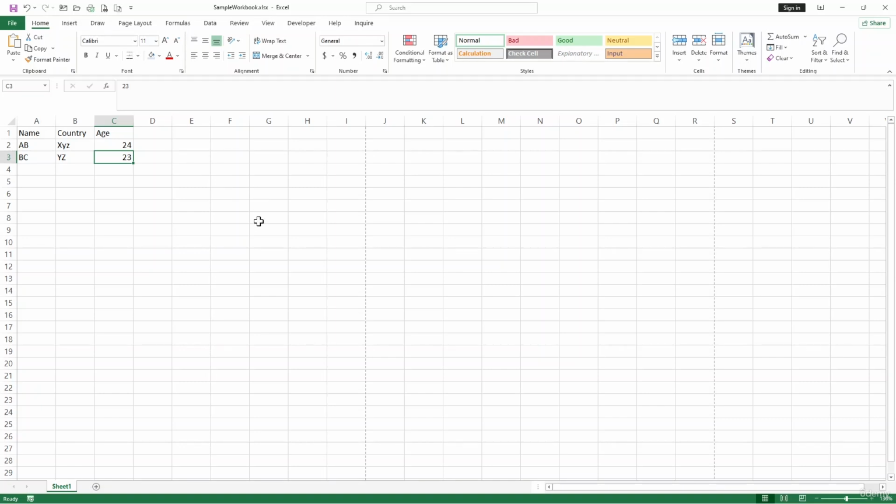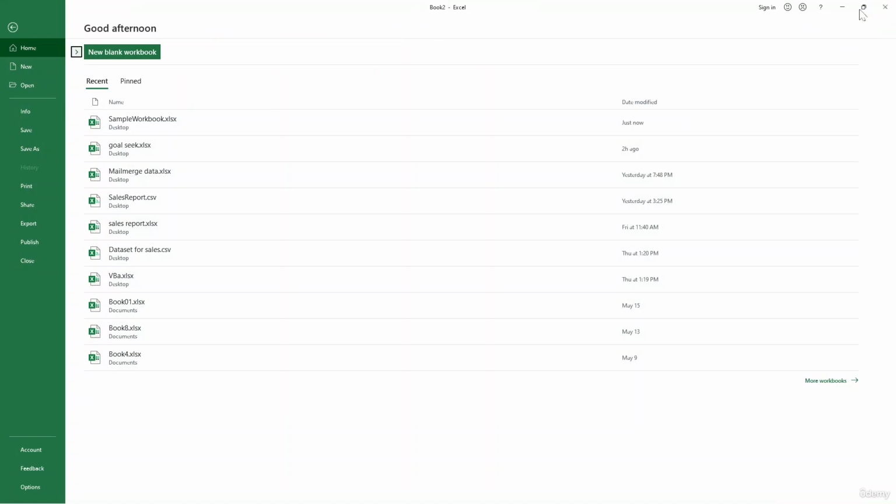Okay, so once you are done with your work, you can close the workbook by clicking the X at the top right corner of the window. If you haven't saved your changes, Excel will actually prompt you to do so before closing.